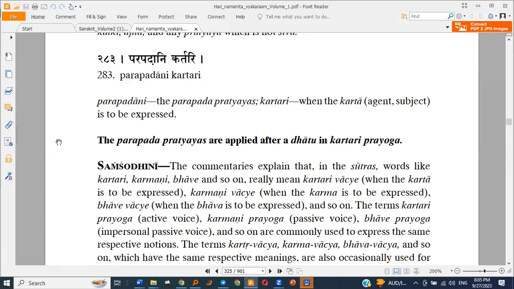For example, Krishna Pustakam Pathati: Krishna is reading the book. The passive voice would be Krishnena Pustakam Pathyate: the book is being read by Krishna.